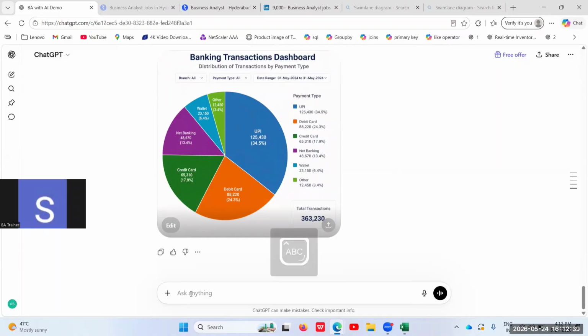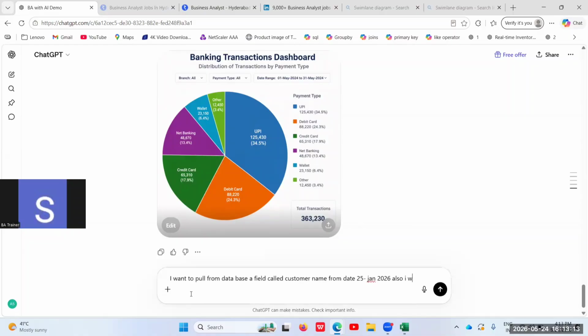Let's imagine I'm a BA and I want data to be pulled. So I want to pull from the database a field called customer name from date 25 Jan 2026.